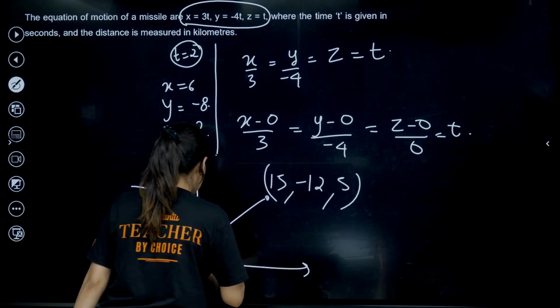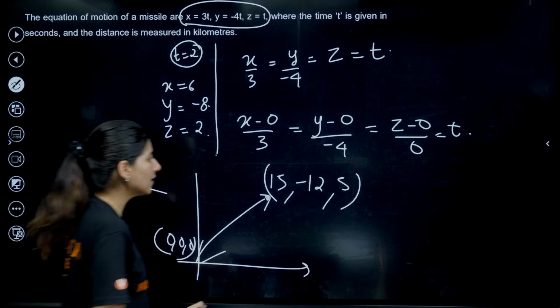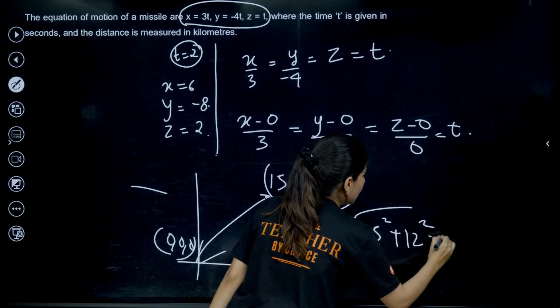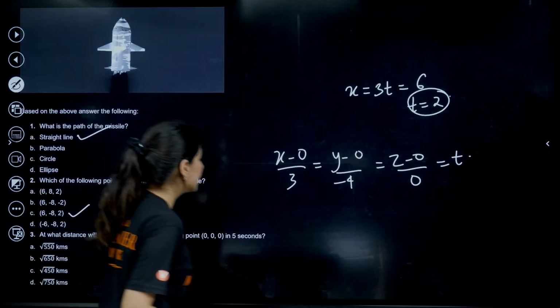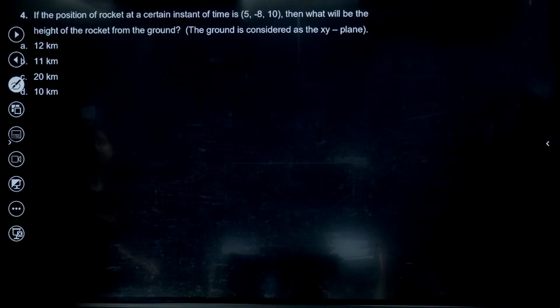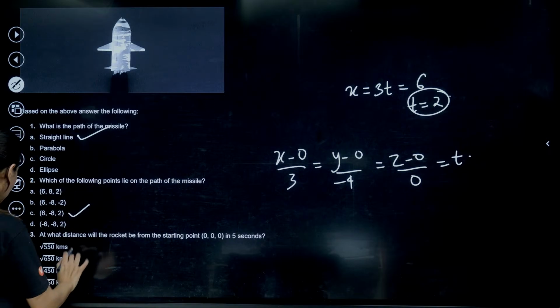And what they are asking is the distance between these. So root of 15 square plus 20 square plus 5 square will be the final answer. The answer, I don't know, please calculate. You will do it, root 650.